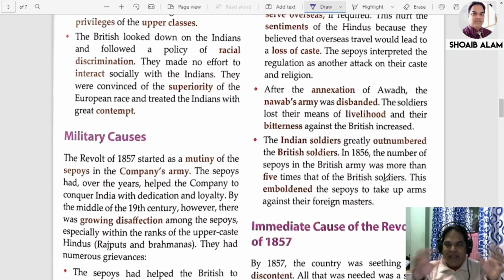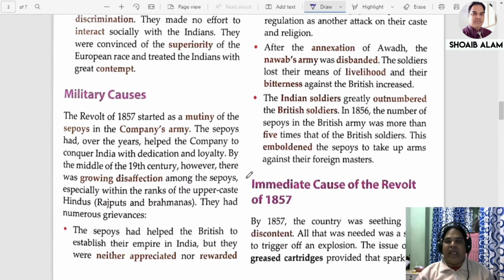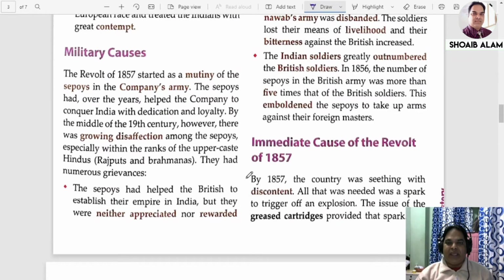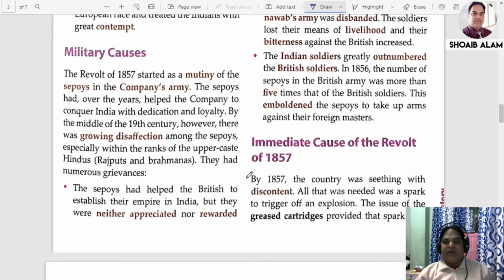Okay, so now the background is ready. Now we just need a spark to start the Great Revolt of 1857, and that was soon seen when they introduced the Enfield rifle. In 1857 the country was sitting with discontent. You all know people were unhappy.